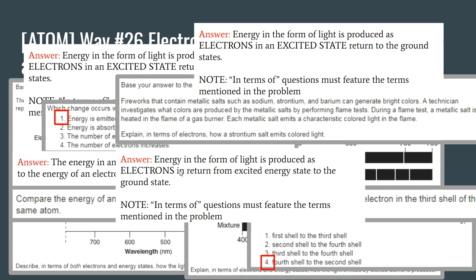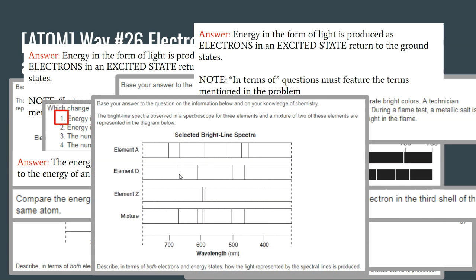You should have said energy in the form of light is produced as electrons return from an excited energy state to the ground state. And again, if your answer did not contain electrons, then it would be counted wrong. Describe in terms of both electrons and energy states how the light represented by the spectral lines is produced. Again, same question, same answer. It's just asked a different way.